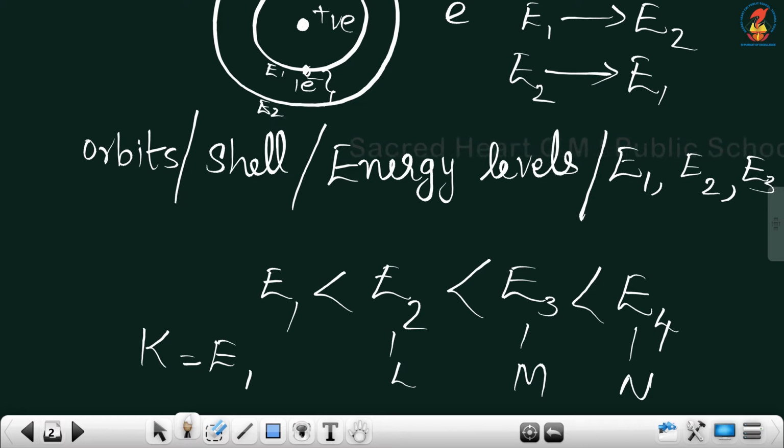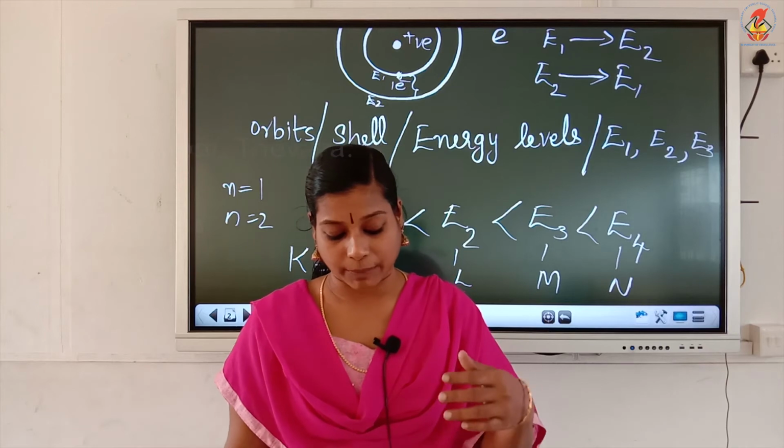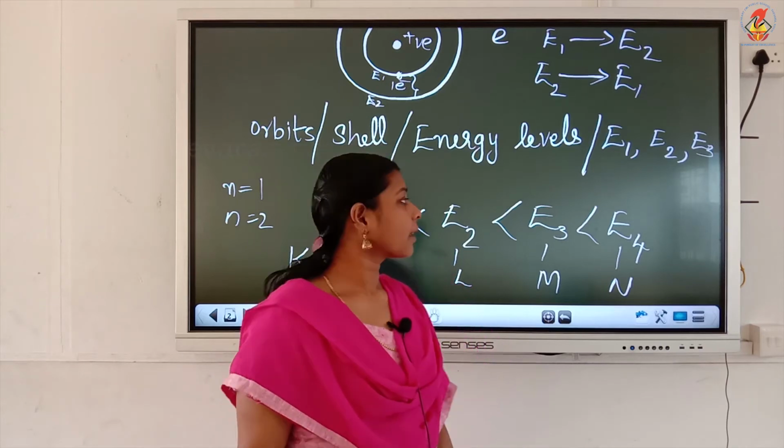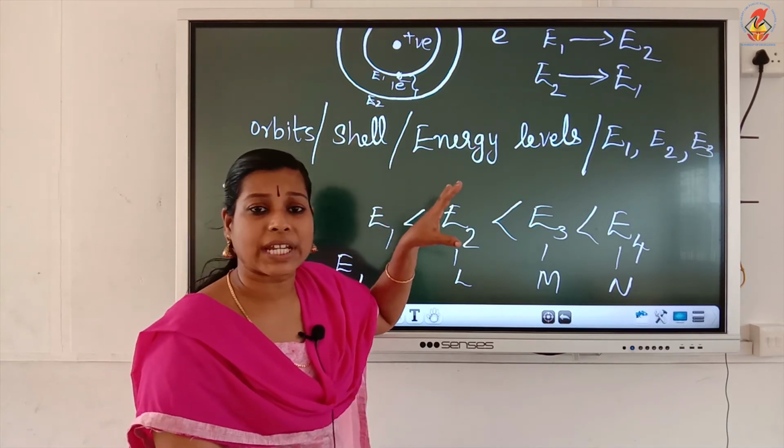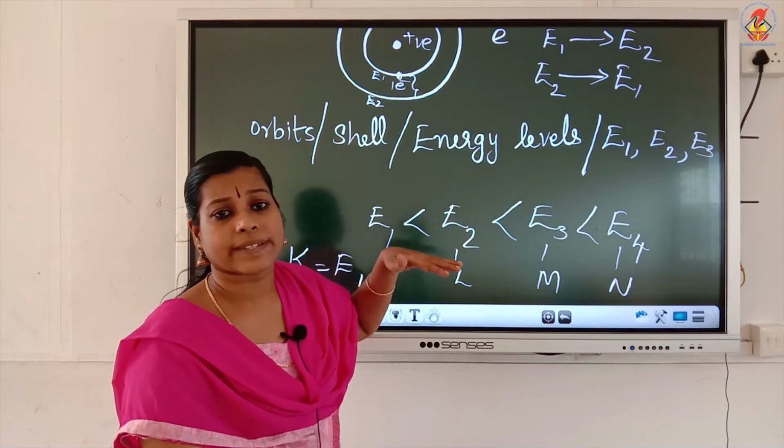For the K shell, we consider n equal to 1. For the L shell, n is equal to 2. For the M shell, n is equal to 3, and so on. So, there are different discrete energy levels in which electrons are found.